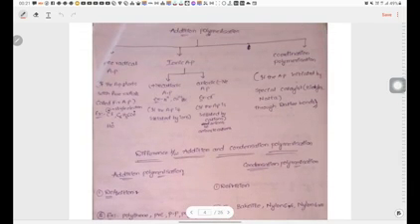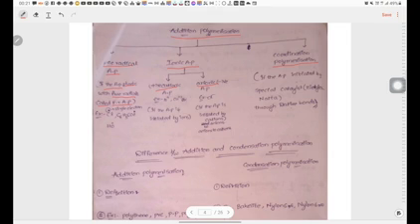Next, coming to addition polymerization. Addition polymerizations are classified into three types. The first one is free radical addition polymerization, second is ionic addition polymerization, in which cationic and anionic addition polymerizations are there, and third one is coordination polymerization. In free radical addition polymerization, the polymerization starts with free radicals. Examples of free radicals are Cl radical, benzoyl radical, hydroxy radical, etc.